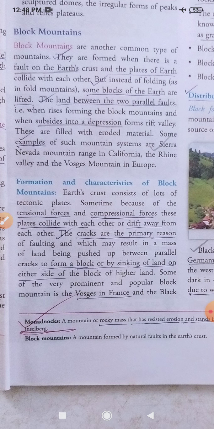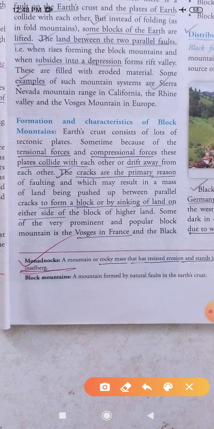So you can see here, when the land is faulted, one crack is formed, another crack is also formed here. Then in the middle part, what happened? This mid part may go down. That means it will be pressed down, and when it is depressed down, a valley is created.